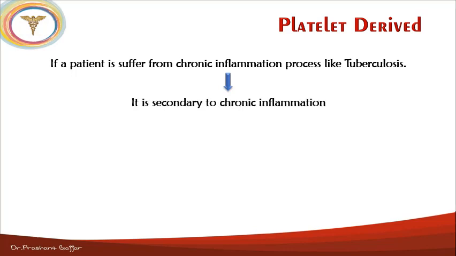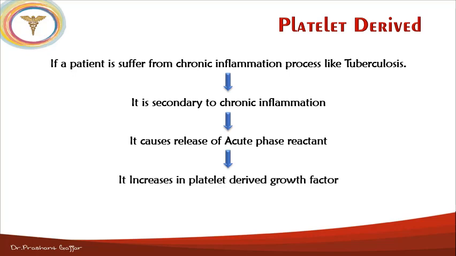Okay, so in the case of chronic inflammation, it can cause the release of acute phase reactant from the platelet, and this increases the platelet derived growth factor, and that platelet derived growth factor can cause the proliferation of the soft tissue of the nail bed and result in the clubbing. This is the first factor, platelet derived.